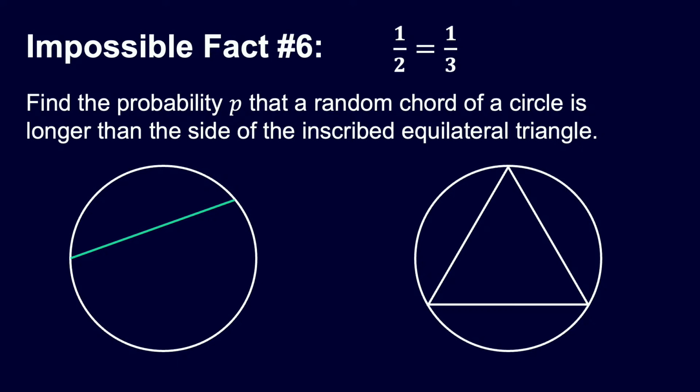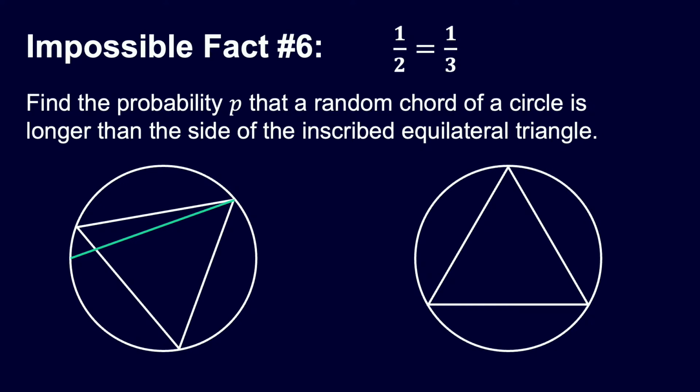So take your random chord. How do you do that? Well, you pick 2 random points on the circumference, right? So pick your first point, and then you pick another point, and that gives you a chord. Okay, so to think about whether this is going to be longer than the side of the triangle, I'm going to just rotate the triangle. It doesn't matter if I rotate that picture on the right to make it fit in with whatever I need to do. So I'm going to do that so that one vertex of the triangle coincides with the first point of my chord.